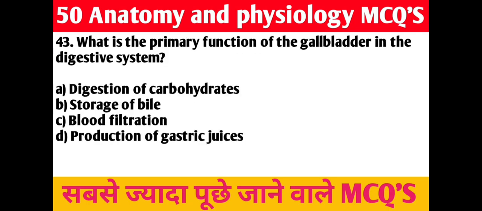43. Question. What is the primary function of the gallbladder in the digestive system? A. Digestion of carbohydrates. B. Storage of bile. C. Blood filtration. D. Production of gastric juice. Right answer is B. Storage of bile.